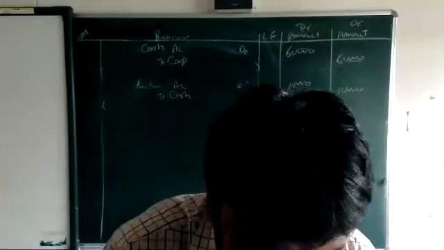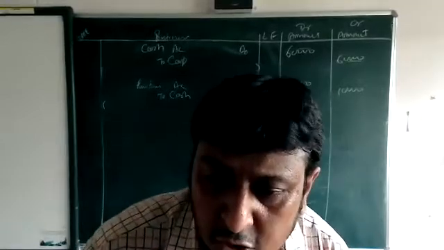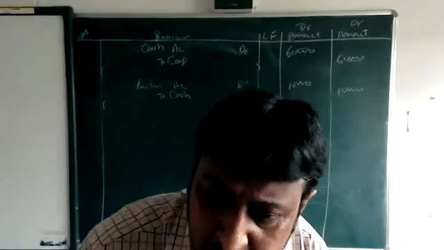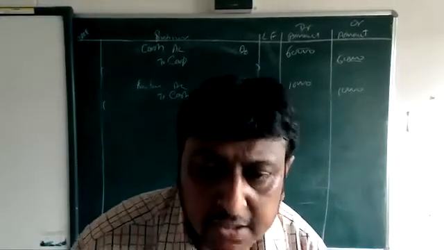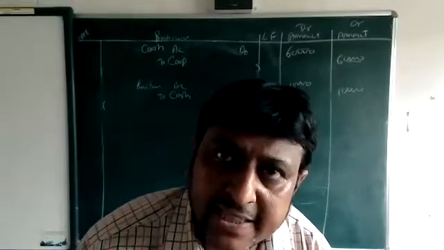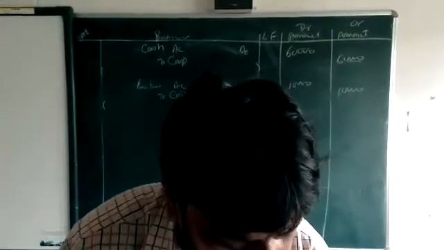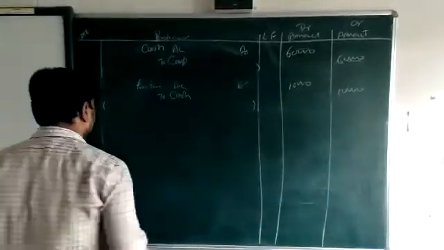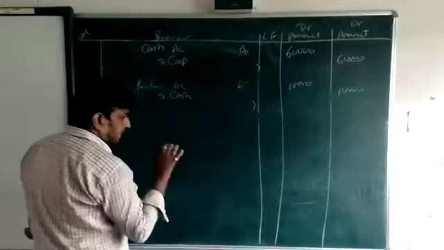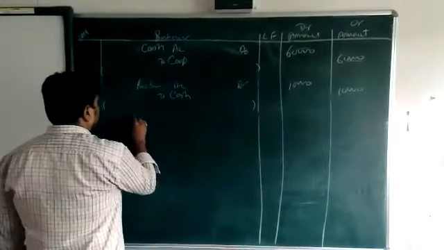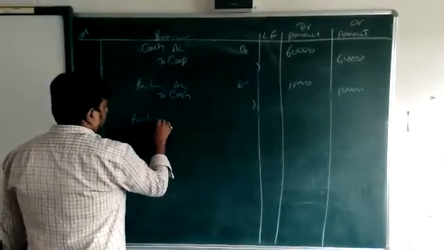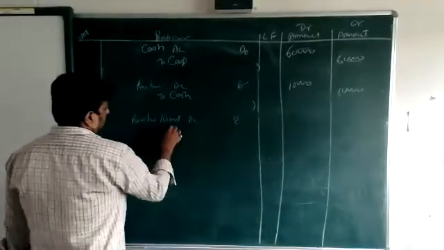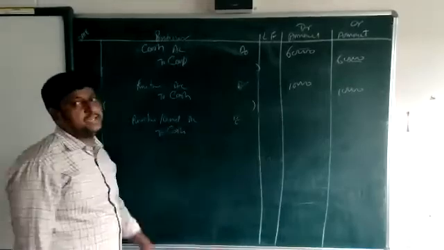Next is purchase goods for cash. We are purchasing the goods for cash. In place of goods, beta, we can easily write purchase or sell. If purchase, then purchase. If sell, then sell. So purchase goods for cash: purchase account debit to cash, because both are real accounts.